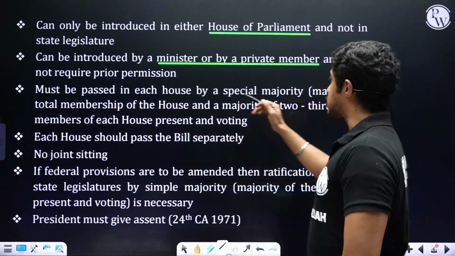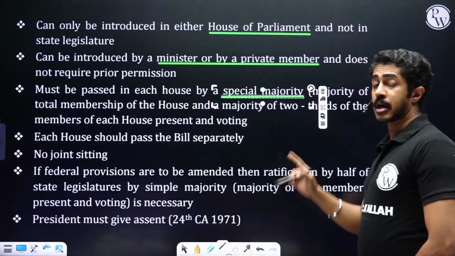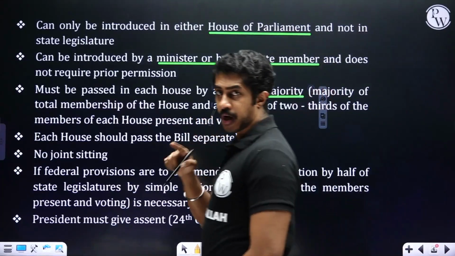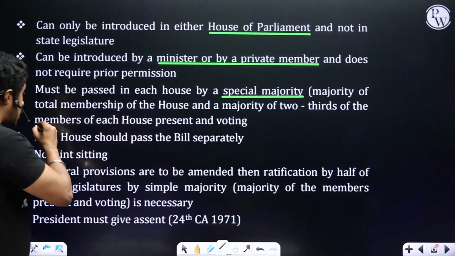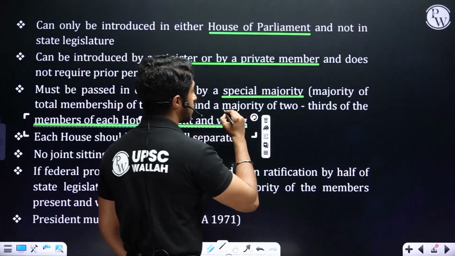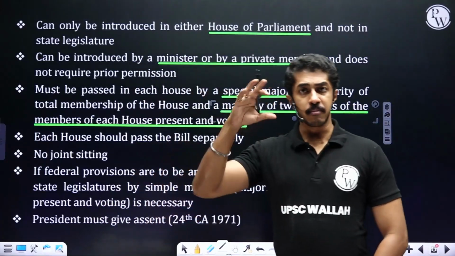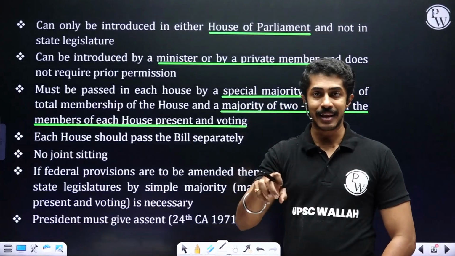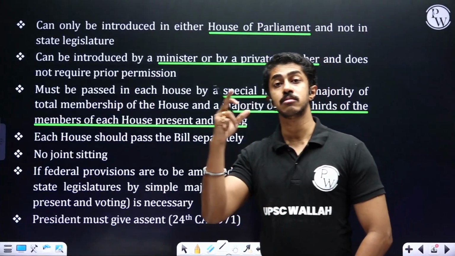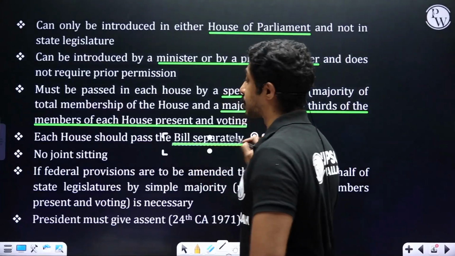It must be passed in each house by a special majority. And what do you mean by special majority? A majority of the total membership of the House and a majority of 2/3 of the members of each house present and voting. So a majority of the total membership of the house should be there, plus out of the total members who are present that day, 2/3 should also approve of it. Each house should pass the bill separately.